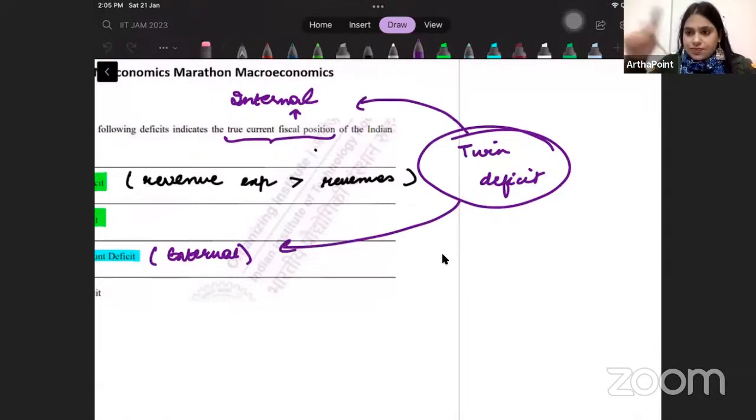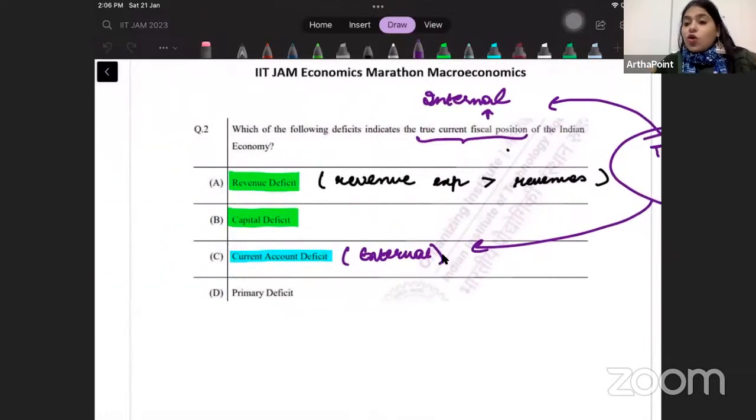External is balance of payment oriented, and internal is related to the government, how much government is spending, how much government is consuming. So current account deficit cannot be linked to the internal position of the economy. The only correct answer that I have is the primary deficit.